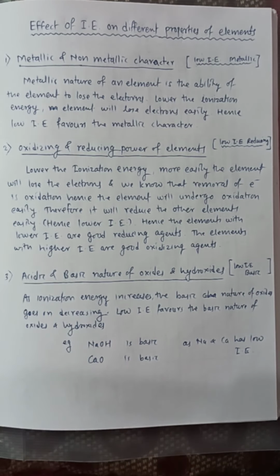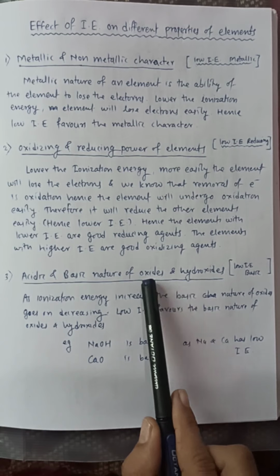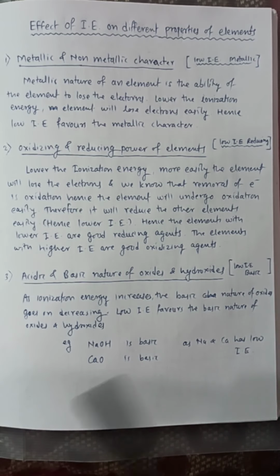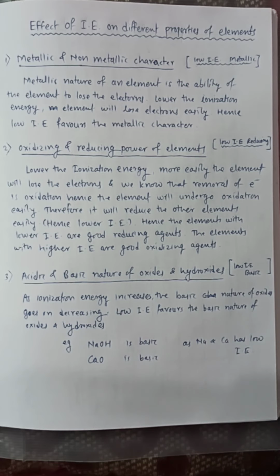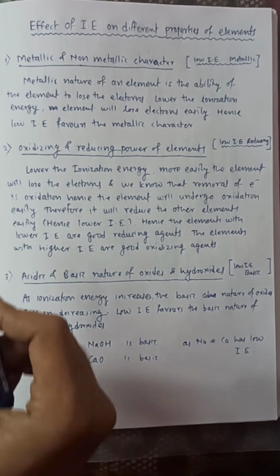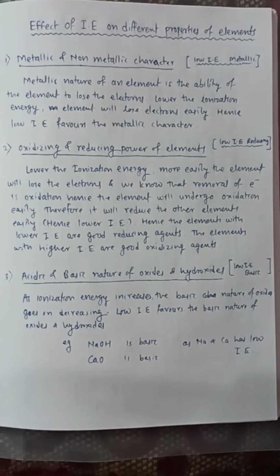Now the third important property is acidic and basic nature of oxides and hydroxides. Again the same principle is here. Lower the IP, basic nature of oxides and hydroxides will be there. See here, we know that sodium, potassium, lithium, calcium, these are on the left hand side of the periodic table having lower ionization energy, and therefore their hydroxides or oxides are basic in nature. See here, NaOH is a well-known base. Calcium oxide is basic in nature.